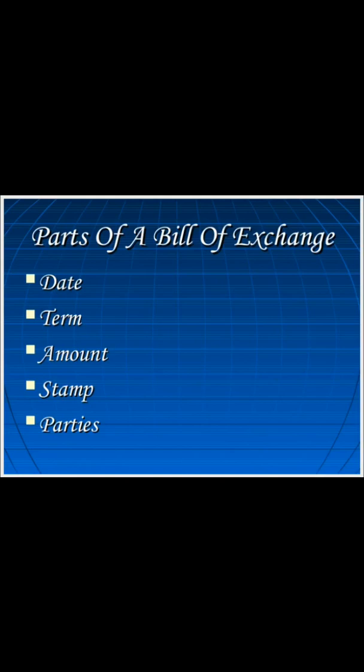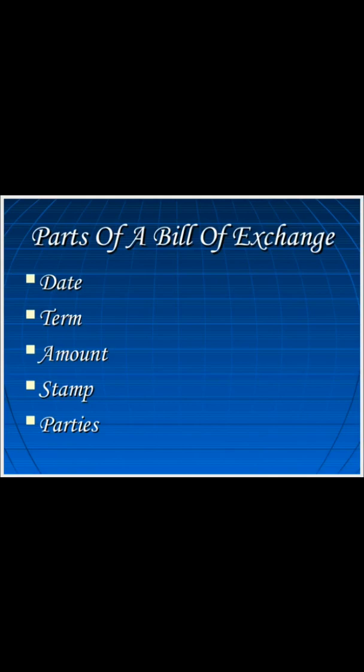The terms, that means the duration after which a party has to make the payment, and the amount, how much has to be paid, is also written over there.